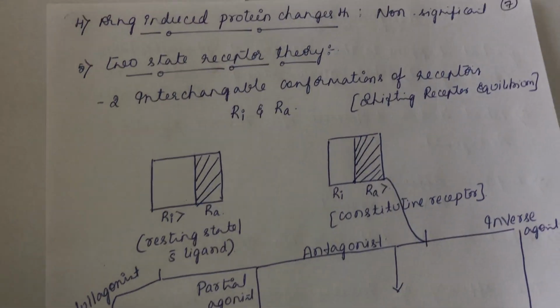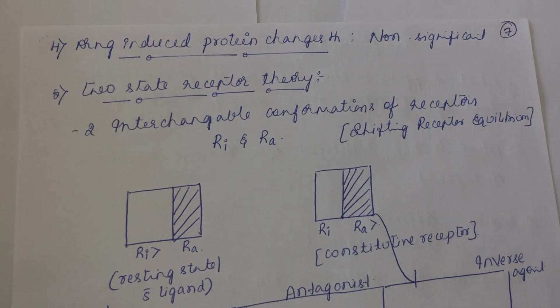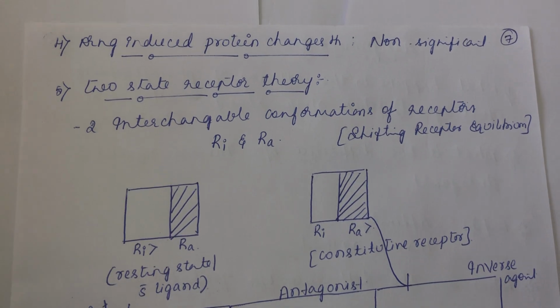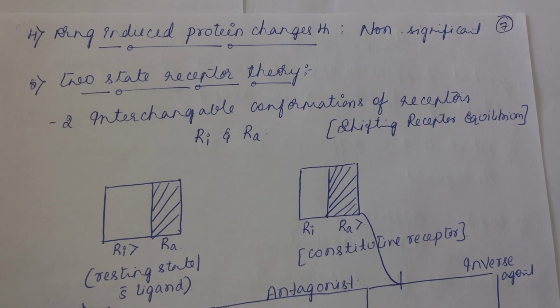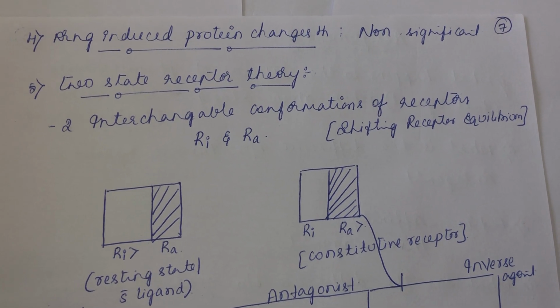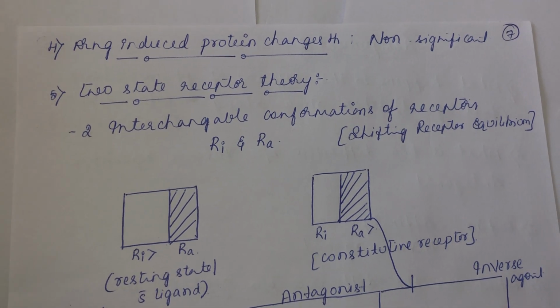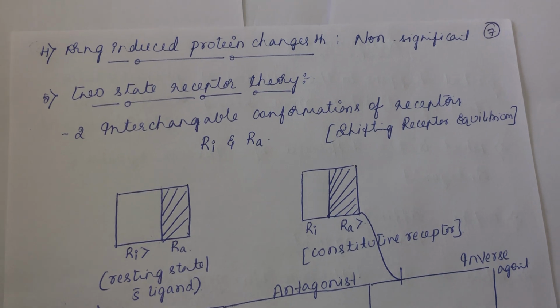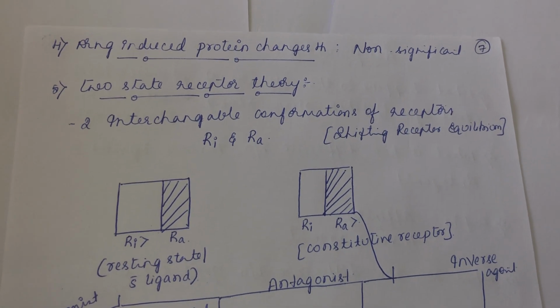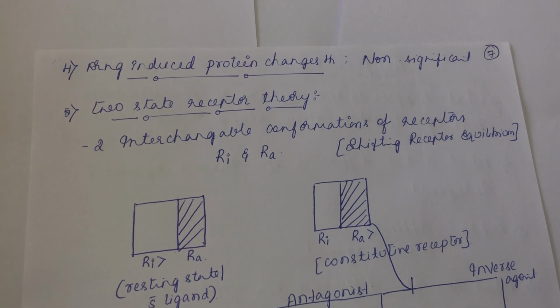Then the next theory, the drug-induced protein changes theory. This is a non-significant theory where they say the drug will bind with the receptor, so there is a conformational change in the protein, and as a result the effect will be produced. It is a very basic thing, non-significant. Then the most accepted theory was postulated by Black and Leff. We call it the two-state receptor theory.